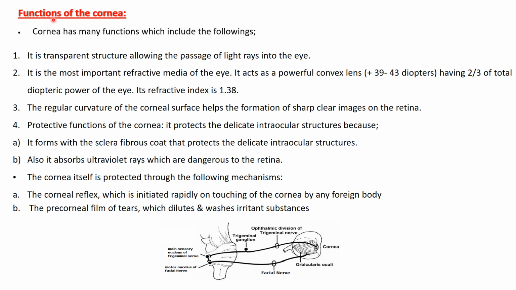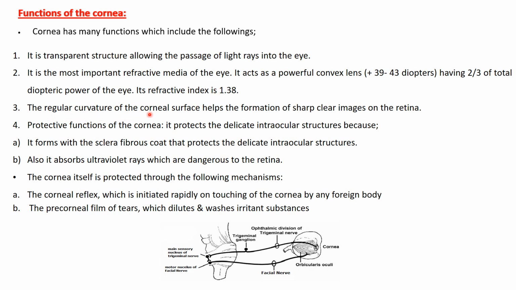Functions of the cornea. Cornea has many functions which include the following. Number one, it is a transparent structure allowing the passage of light rays into the eye. It is the window that brings the light rays to inside your eye. Second, it is the most important refractive media of the eye. As we mentioned, it has a powerful convex lens of about 39 diopters, and this is considered 2/3 of the dioptric power of the eye, and its refractive index is 1.38.